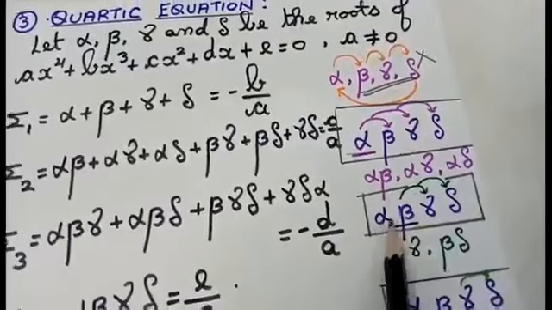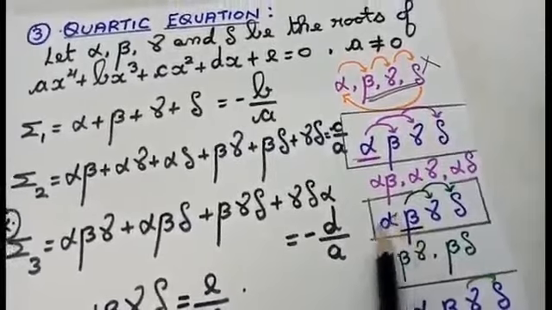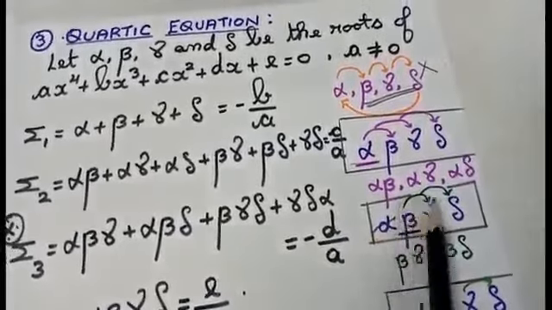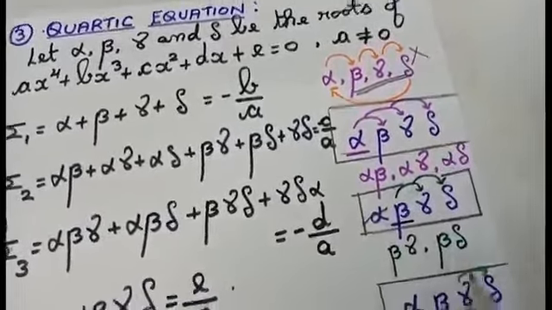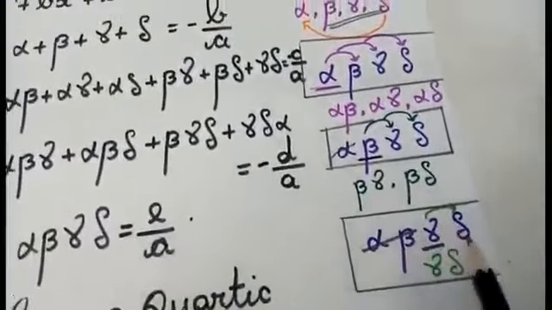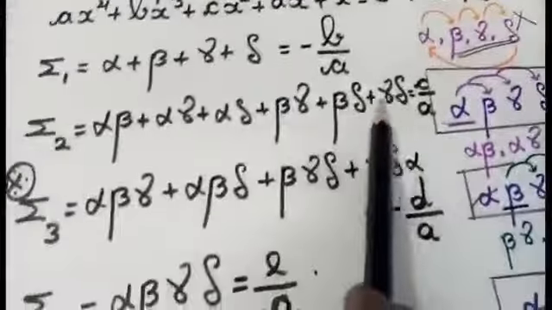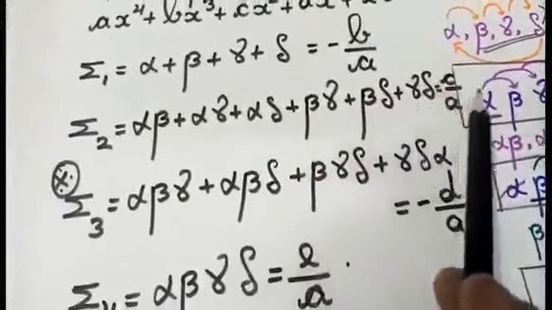Next one, I am going to fix beta as my constant. I am going to leave this alpha, beta as my constant, multiply these values, I will get like this. Third, I am going to fix gamma as my constant, I am going to leave these 2. I will get the value. So, 1, 2, 3, 4, 5, 6. Those 6 values I am going to write here, students. After writing, I am going to write like this, equal to C by A.